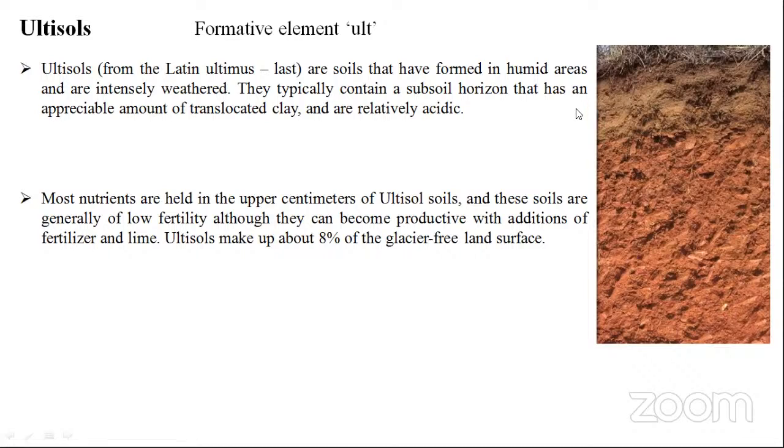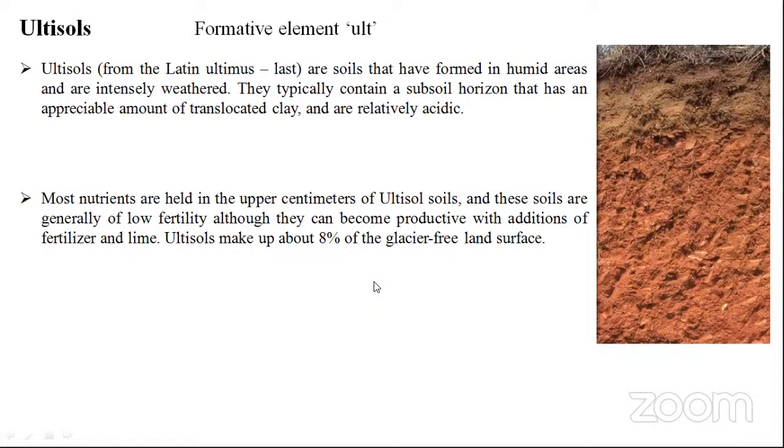Most nutrients are held in the upper centimeters of the ultisols, and these soils are generally low in fertility, although they become more productive with the addition of fertilizer and lime. Actually, if you add lime and fertilizer properly, you can convert these lands into agriculture purposes. Ultisols are up to 8% you can expect, some 8 percent of this type of soil conditions.